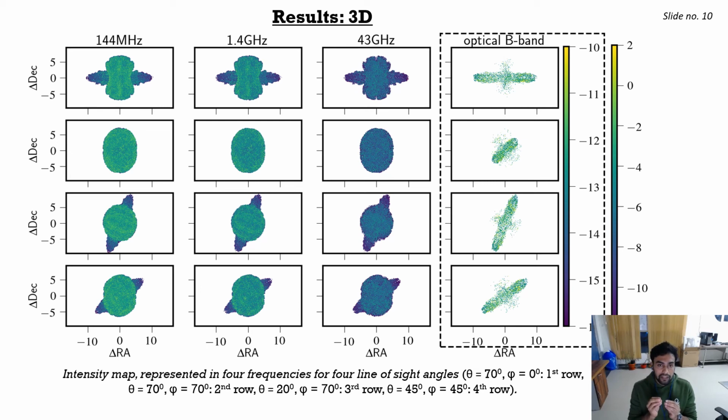From this image, it is clear that the relative extent of the active lobe and the wing depends on the viewing effect, besides the effect of magnetic field discussed in the previous slide in the first place. We have represented a separate color bar for the optical band in order to clearly demonstrate the small scale variation of intensity in it.